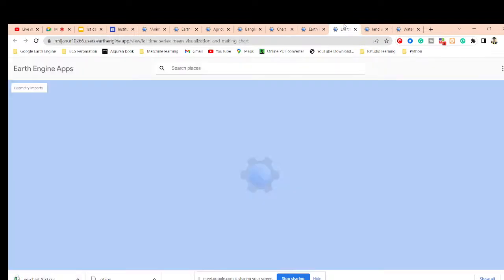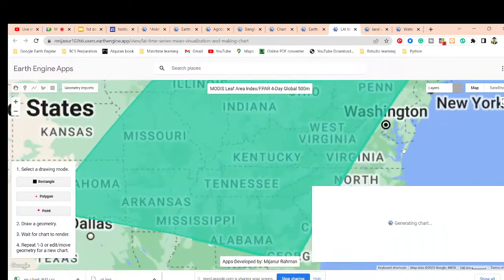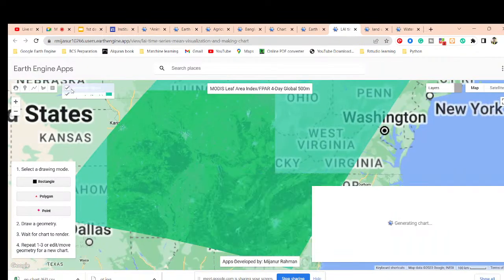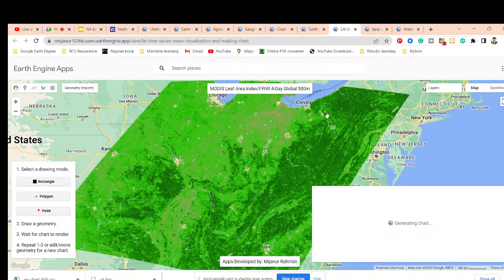Okay, also you can see leaf area index. Basically for leaf area index, simply click on here and then select your polygon. Suppose it's global, we can simply draw a polygon and now it will be loaded. You can see we can get the raster image, as well as it also creates the 20 years yearly time series chart from the leaf area index. So this type of application you can easily create.